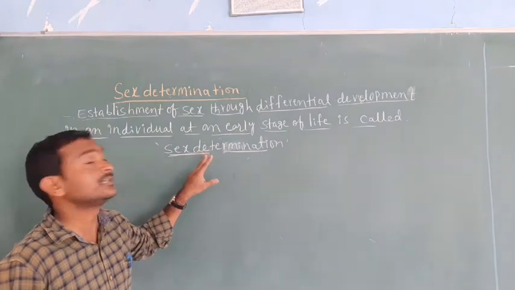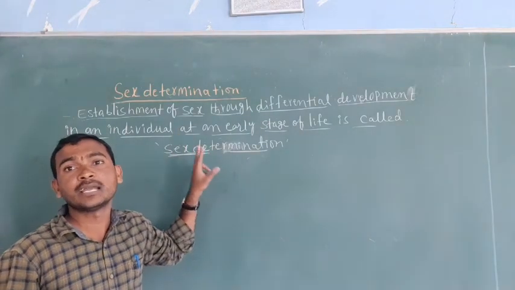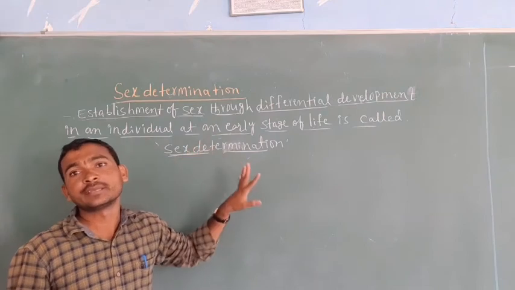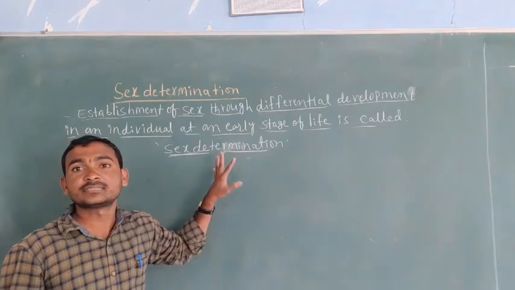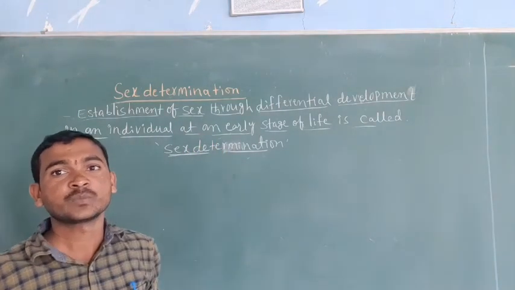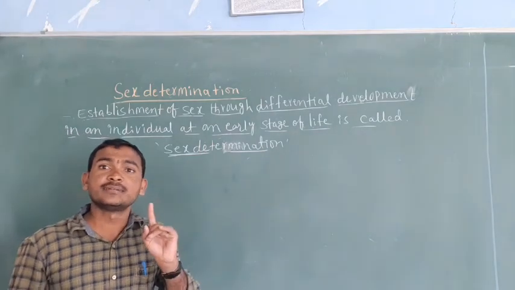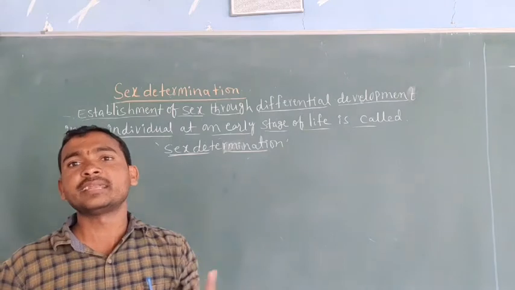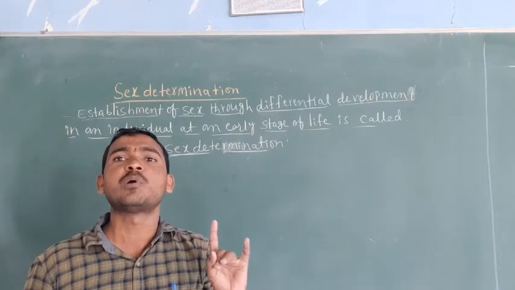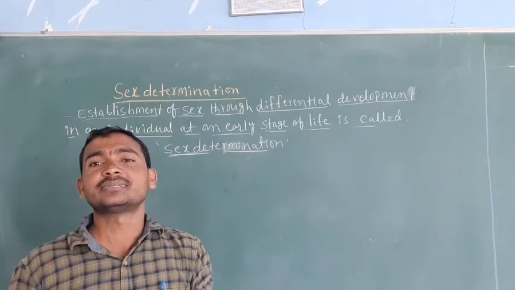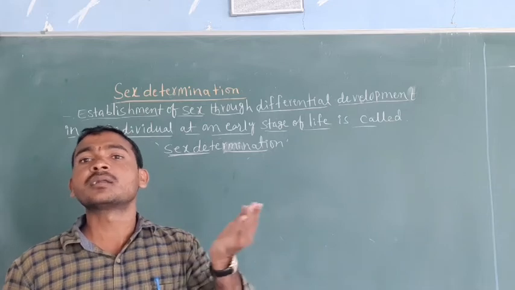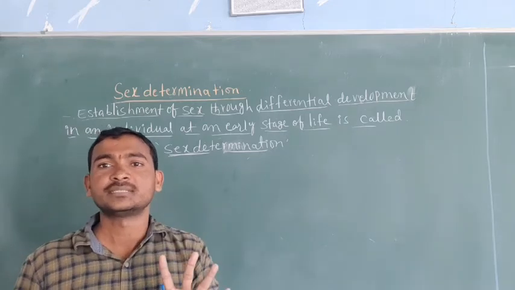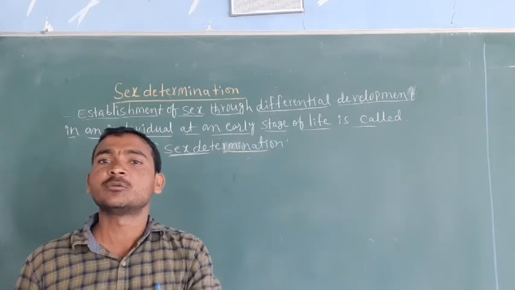It means that at an early stage of life, it is decided whether it will be a girl or a boy. Sex determination has always been called a puzzle box, because we can't say whether it will be a girl or a boy. That's why it is called a puzzle box.